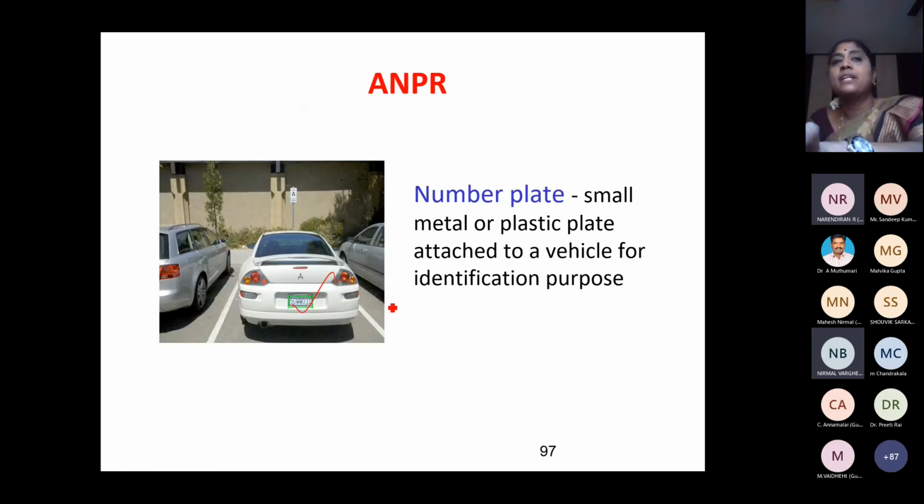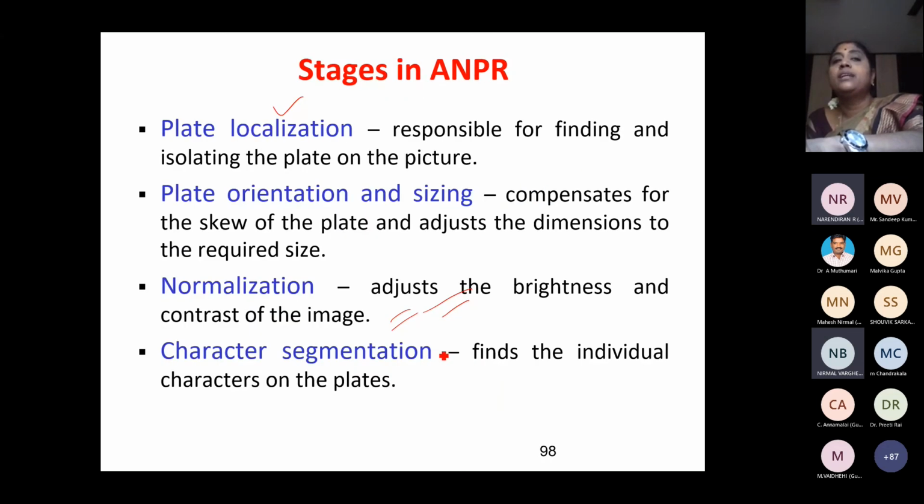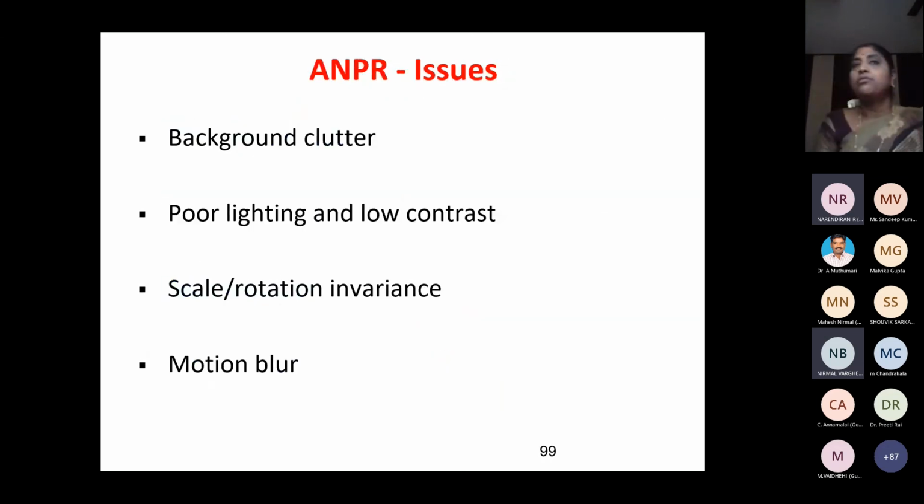I have to take each character and compare M with the already existing models for M. I have to compare with the template. Then I have to compare this character with the template. I have to recognize what number, what character it is, M or N or O, like this. We have to compare with the template. And all these things we have to do in the case of automatic number plate recognition. So we have to take the problem, see what the requirements are, and accordingly formulate the problem design.